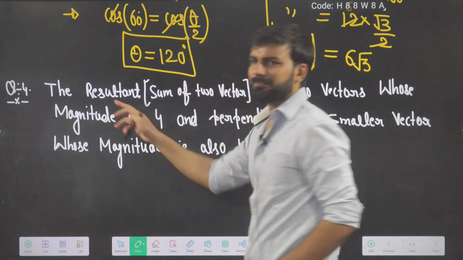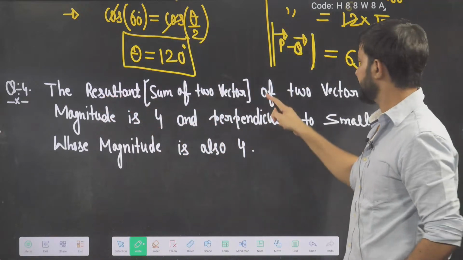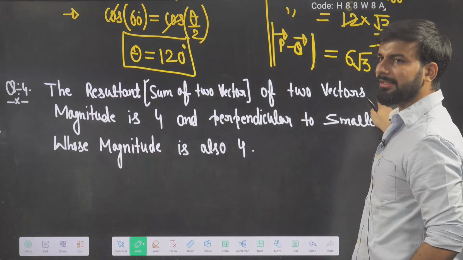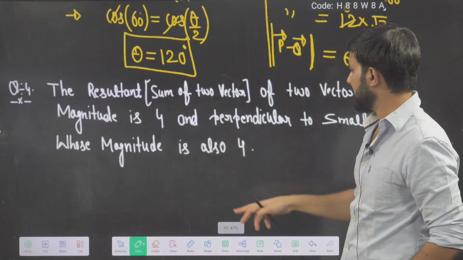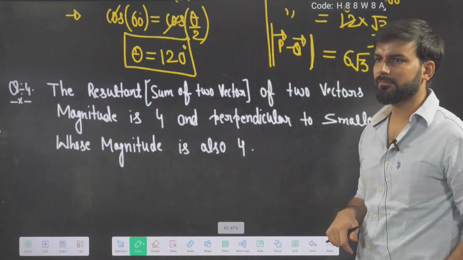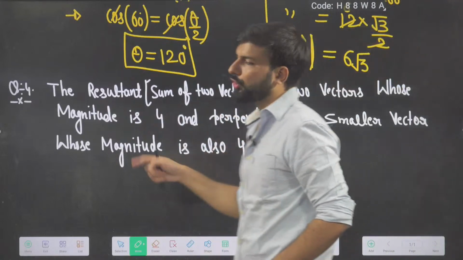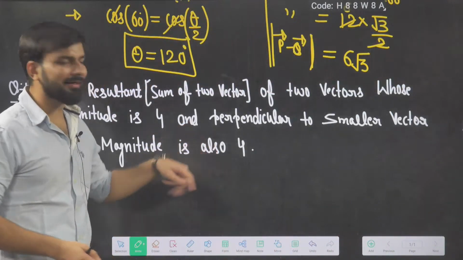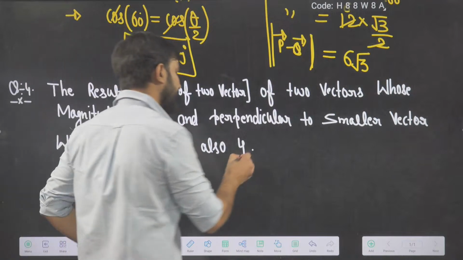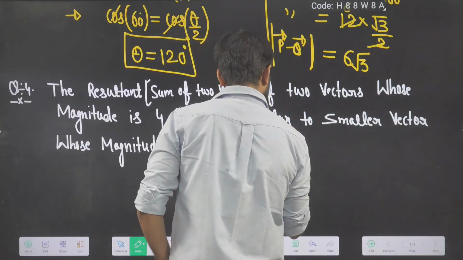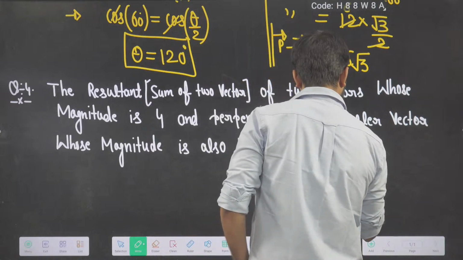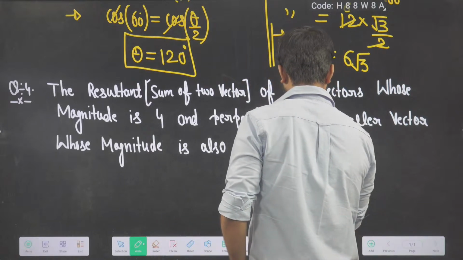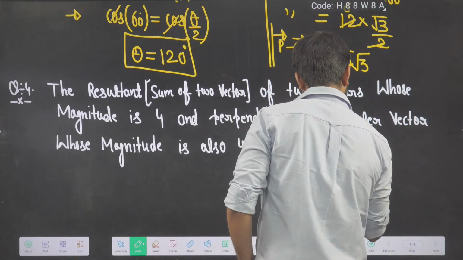So the question is, you have the sum of two vectors, and the magnitude of the resultant is 4. It is perpendicular to the small vector, and that small vector's magnitude is also 4. You have to find the bigger vector.